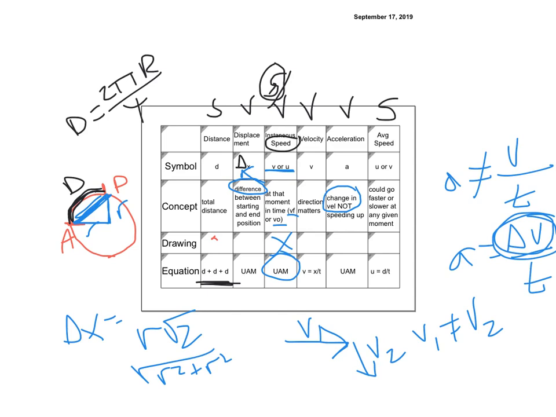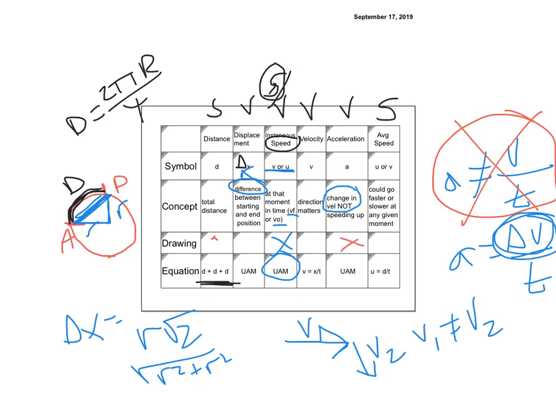A lot of people are still doing a equals v over t, and just don't do it. If v initial is equal to 0, then yes, it's equal to vf over t, but only if you start at rest. Again, I don't really have a picture for that one.